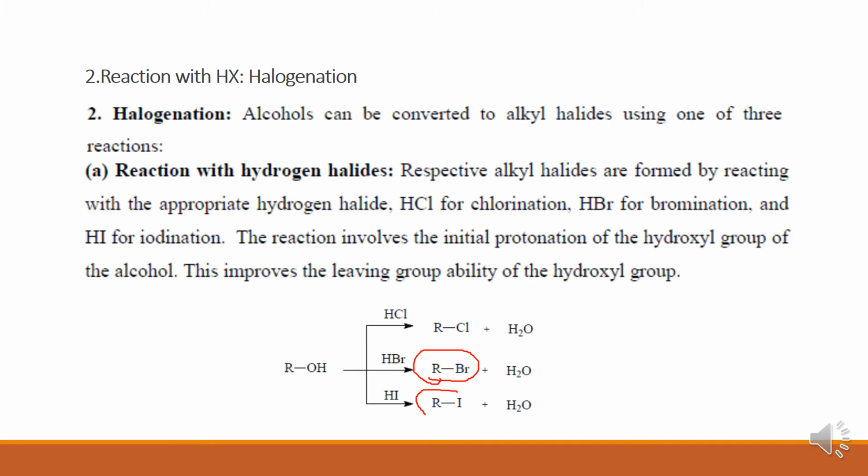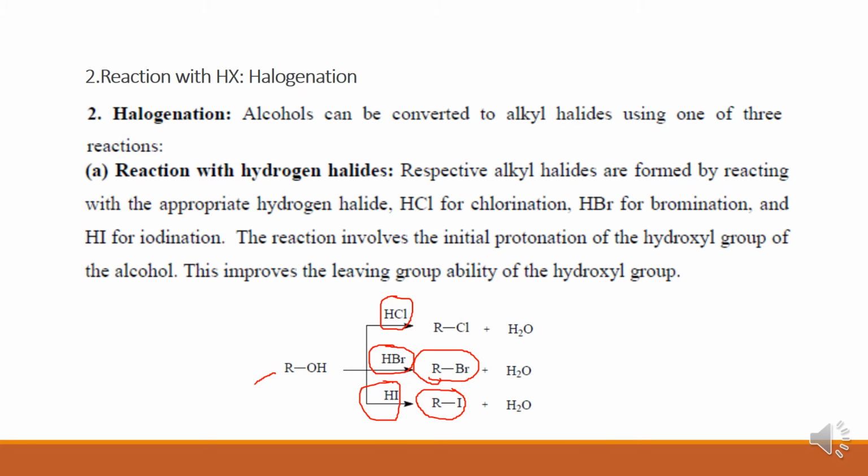Then alkyl iodides through the addition of hydrogen iodide. So HCl for chlorination, HBr for bromination, HI for iodination.